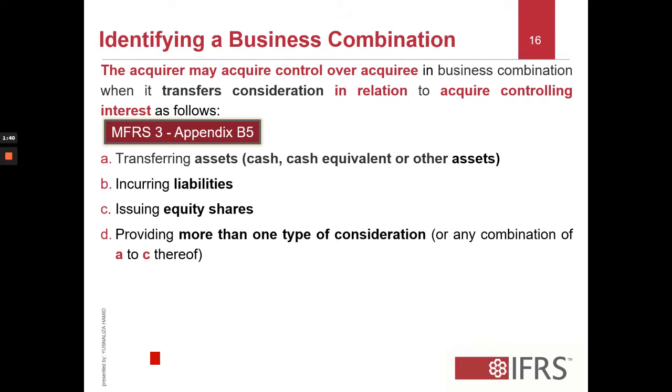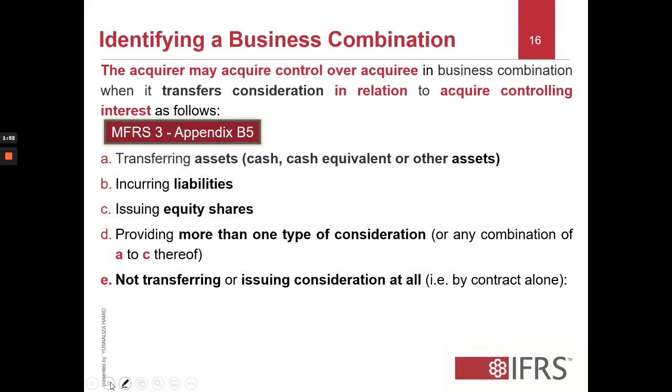Next one. Sometimes it happens when you are not transferring or issuing consideration at all, but control is obtained through a contract alone.